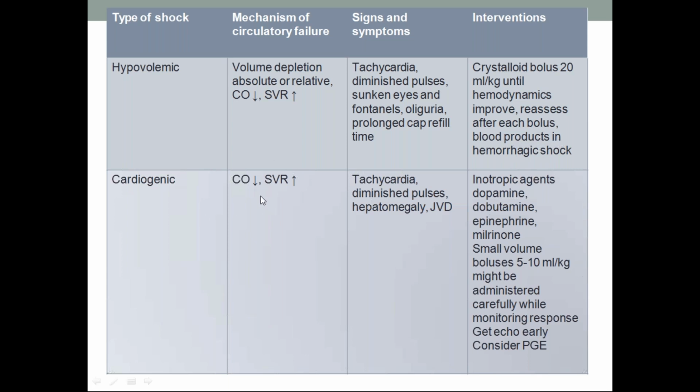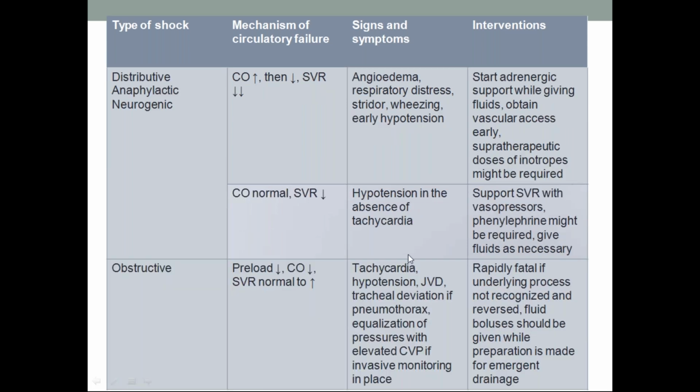Cardiogenic shock, because the heart is the problem here, cardiac output will decrease, and systemic vascular resistance tries to maintain BP. Signs and symptoms: tachycardia, diminished pulses, hepatomegaly, because if the right side of the heart is affected, finally there will be hepatomegaly and jugular venous distension. Inotropic agents like dopamine, dobutamine, epinephrine, milrinone can be tried. Small volume boluses, because volume is already overloaded and the heart is failing, so we should not overload with fluids. Small volume boluses of 5 to 10 ml per kg should be used, administered carefully while monitoring response. Get echo early and consider prostaglandin E1 infusion.